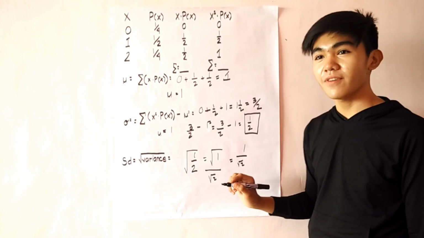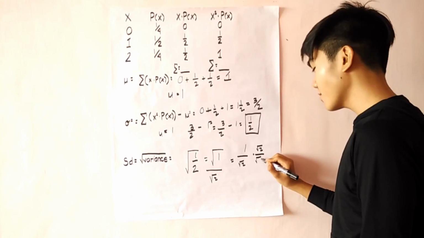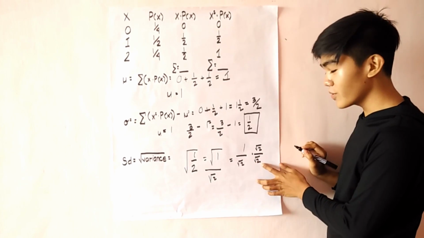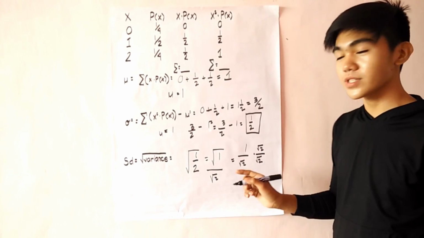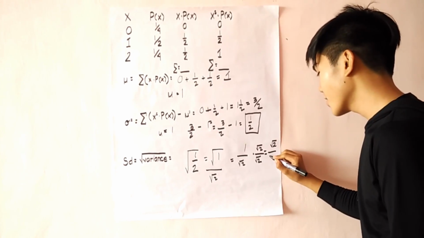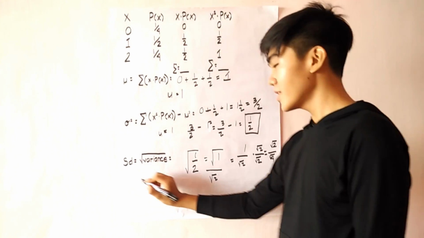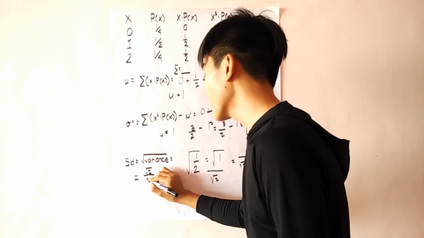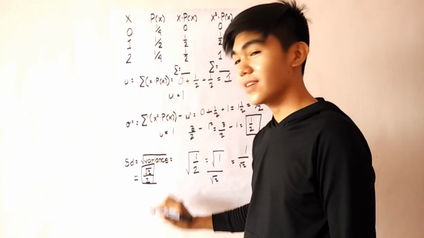Now, we'll simplify the value by multiplying by the square root of 2 over the square root of 2, which is 1, so there will be no change in the value of 1 over the square root of 2, which is equal to the square root of 2 over the square root of 4, until we get the value of the square root of 2 over 2. So this is the value of standard deviation.